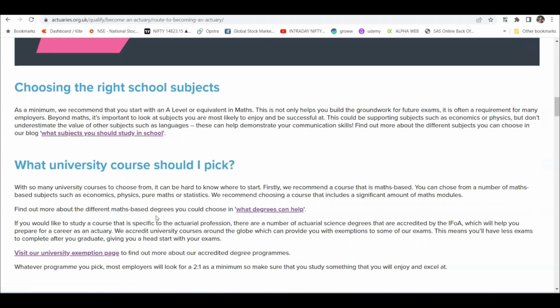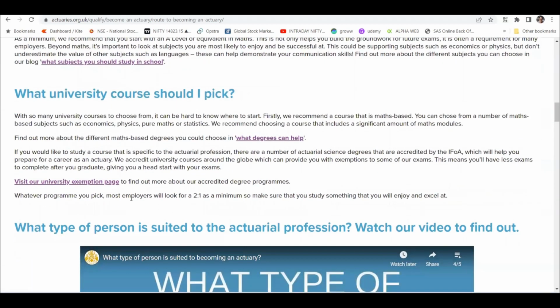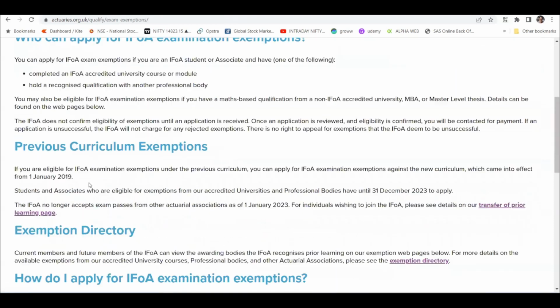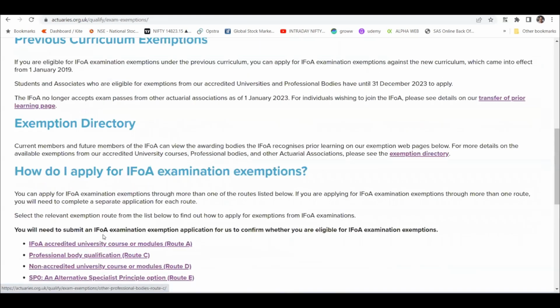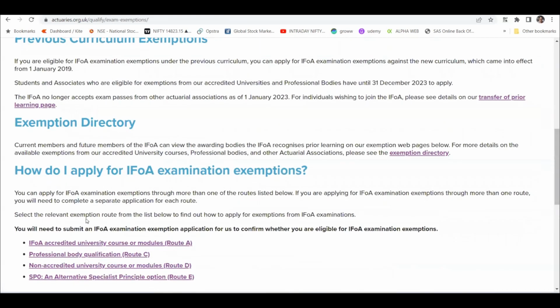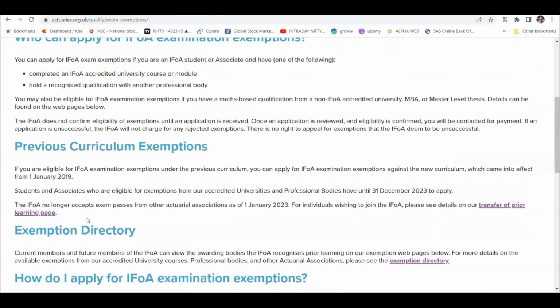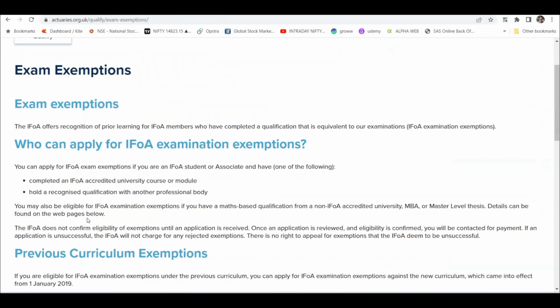Otherwise, you will not get any exemptions. I think there is another body, IAQS or something. I think there is some controversy there as well, but you can check this. You can visit their exemption page and check which society or which university they are providing exemption to.